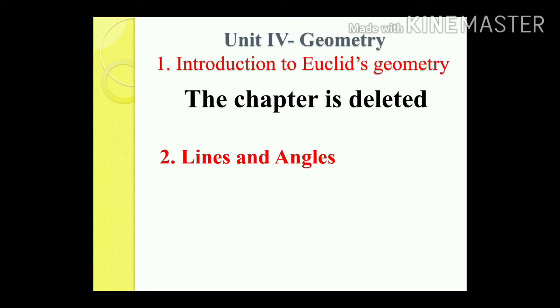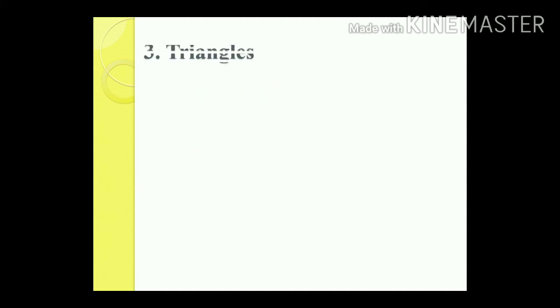The next chapter is lines and angles. In lines and angles, you are learning the same things as you learned in the 7th standard: a ray or line, adjacent angles, pair of angles, transversal and parallel lines, angles made by a transversal and parallel lines, and the sum of angles of a triangle. All these things are in this chapter, so there is no deletion from it because every point is important. You have to study lines and angles completely.